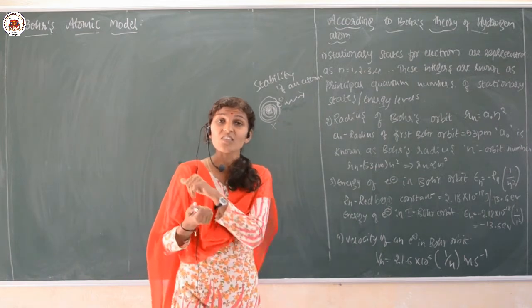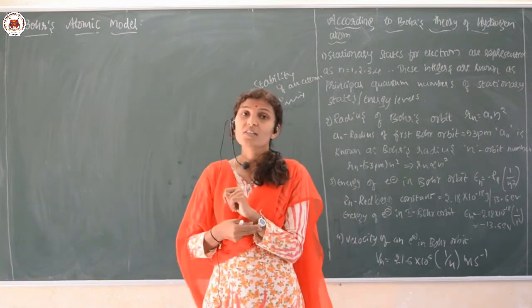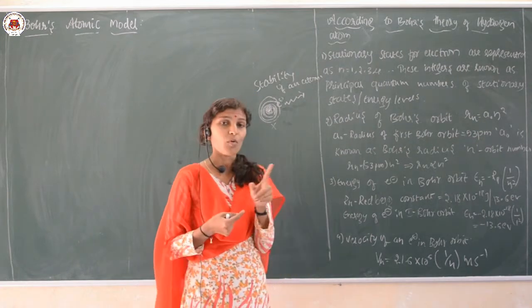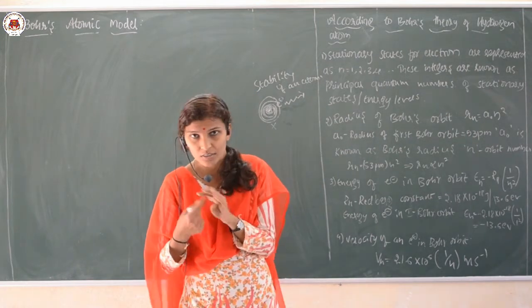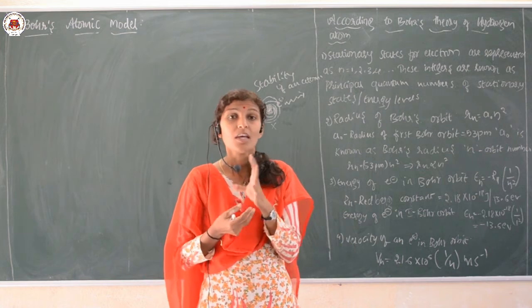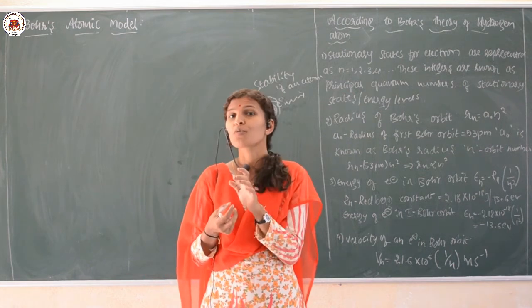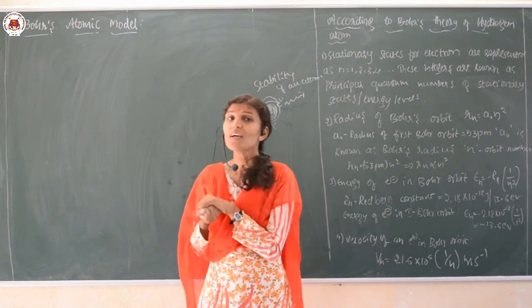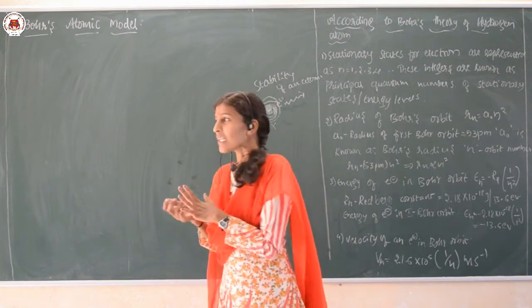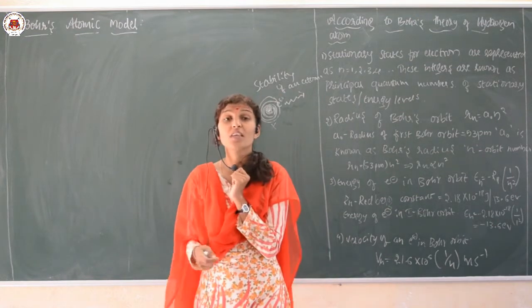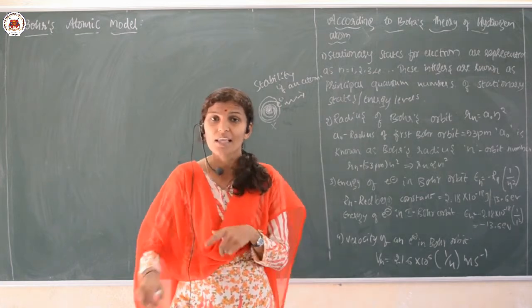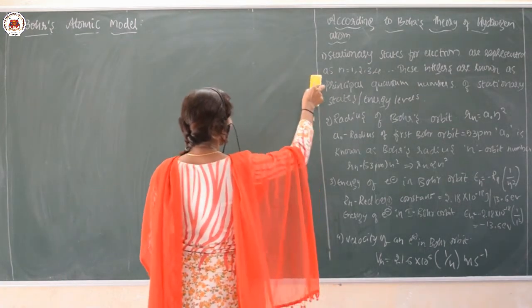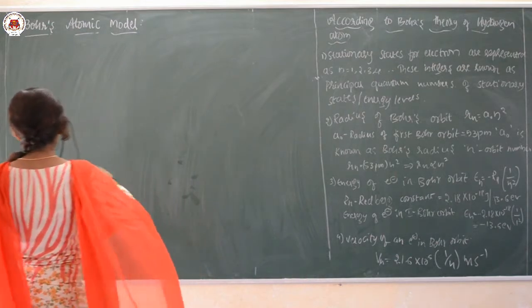So the scientist Niels Bohr utilized both the Rutherford atomic model as well as Max Planck's quantum theory in order to give his atomic model, in order to give his ideas regarding the structure of an atom. So let us discuss what are the points given by the scientist Niels Bohr. See here, we will go one by one.